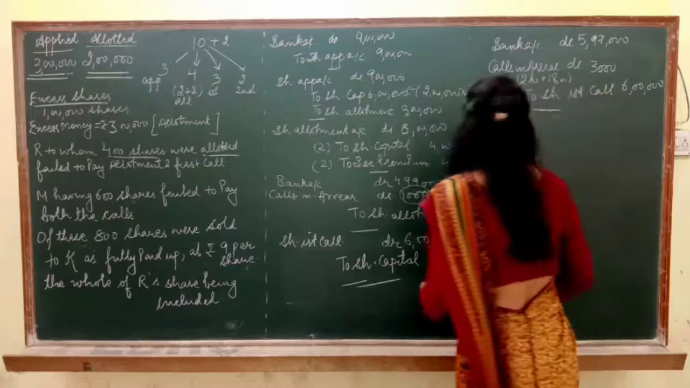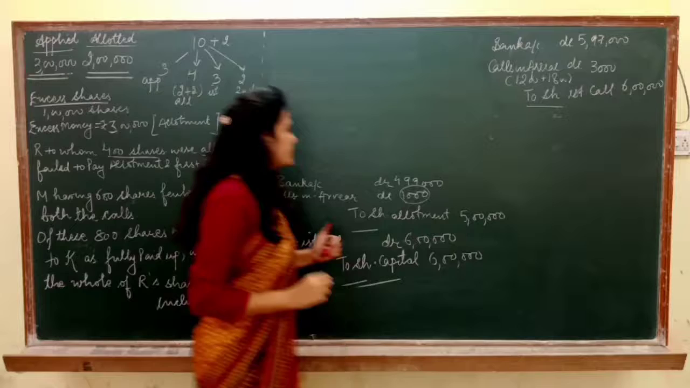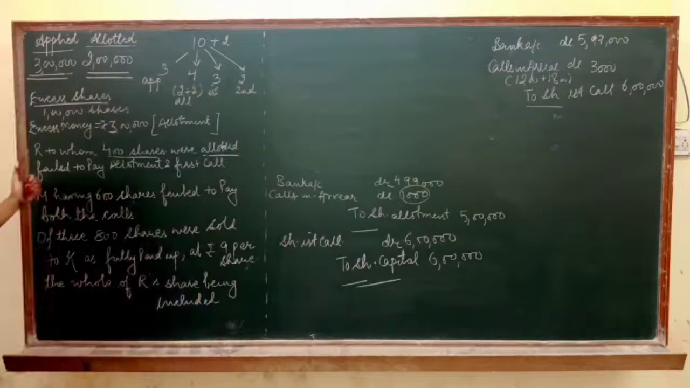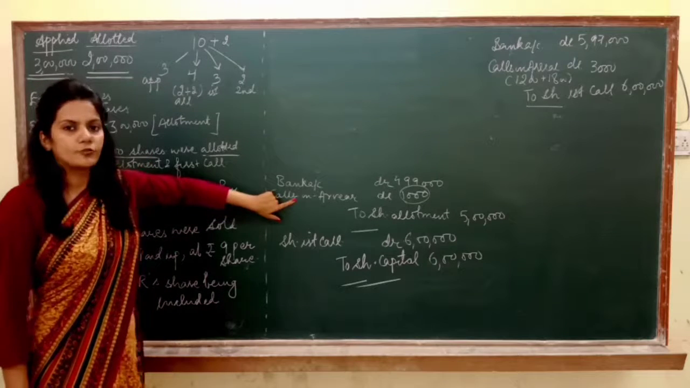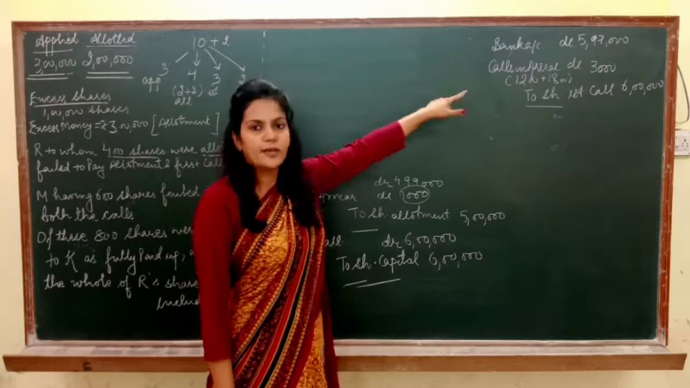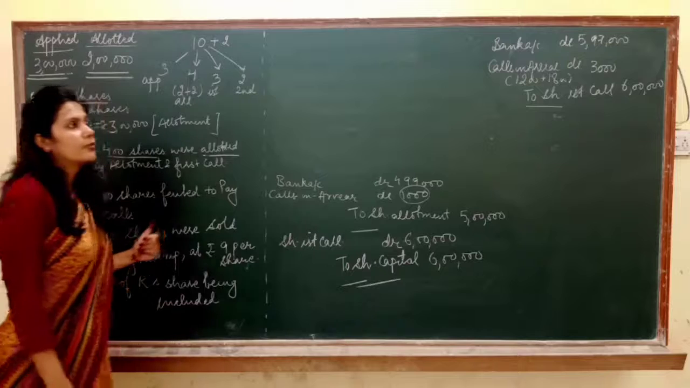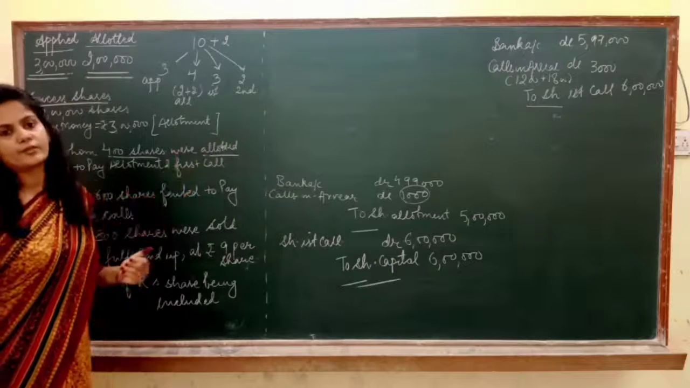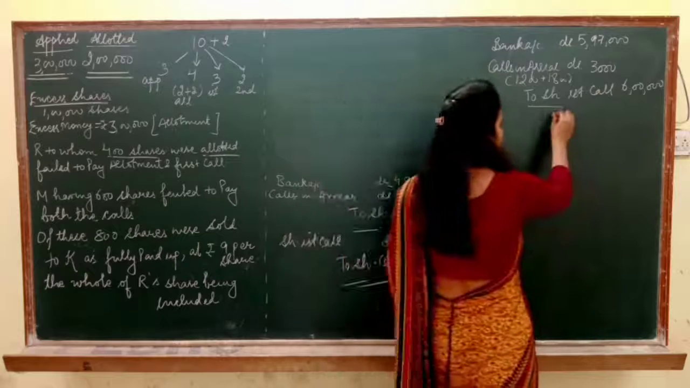Now pass the entry next for the forfeiture. So after that, it's mentioned in the question that R, to whom 400 shares were allotted, did not pay allotment. So we have calculated his arrears. Did not pay first call. We have calculated the arrears there also. Now our shares were forfeited after the first call itself. Got it? So it means that we need to forfeit our share here.